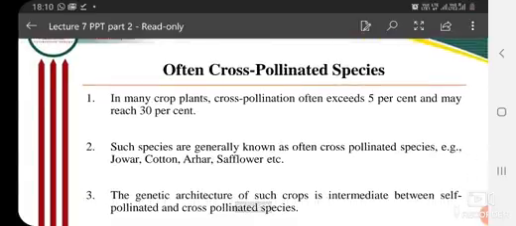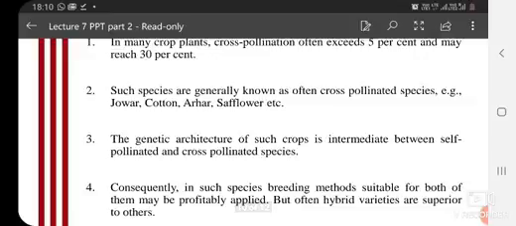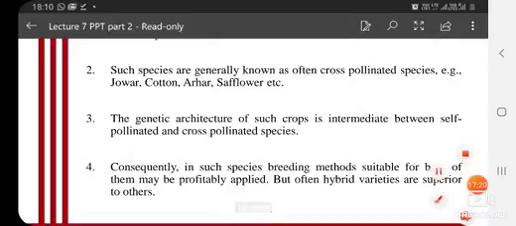Okay, here it is also written 5% to 30%, and the examples of such species are, the major crops that you should know, that is jowar, cotton, arhar, safflower, etc. So many are there. So you should know what the often cross-pollinated species are. Cross-pollinated, which I have told you earlier, and self-pollinated, which you also know very well.